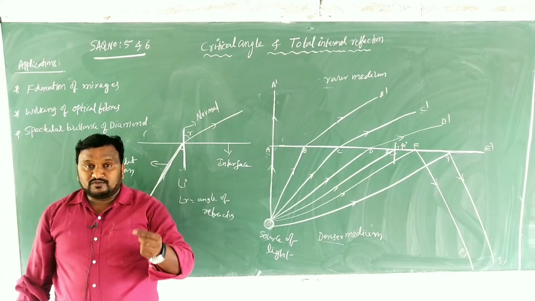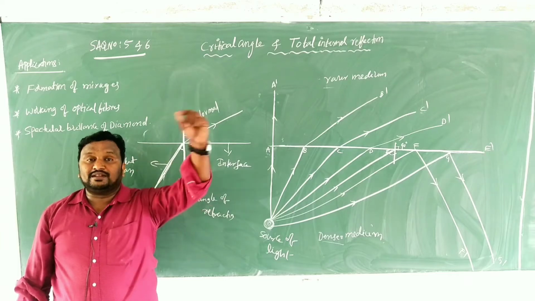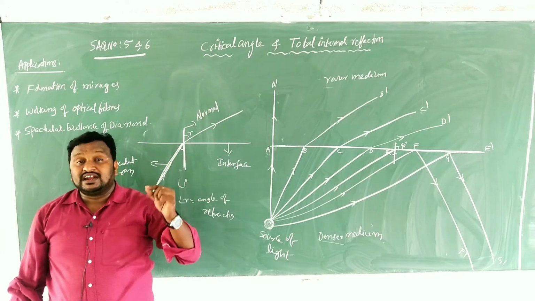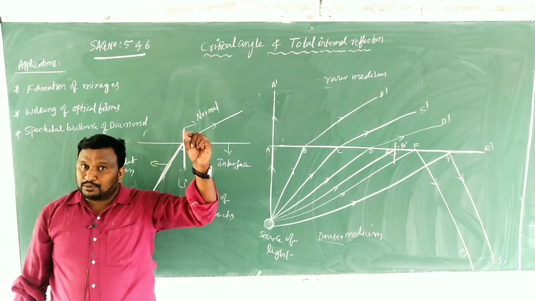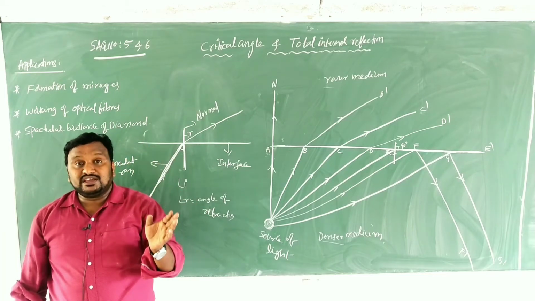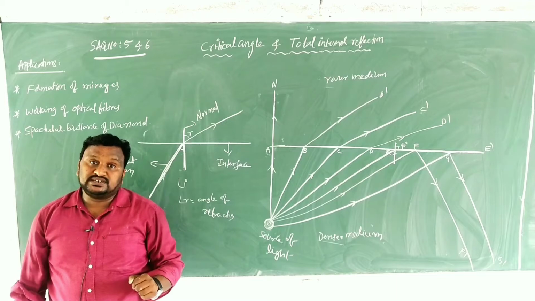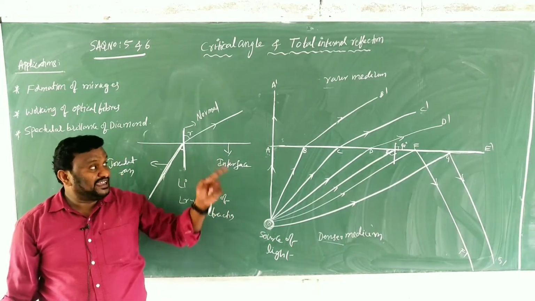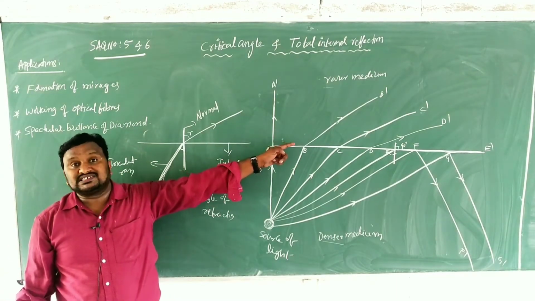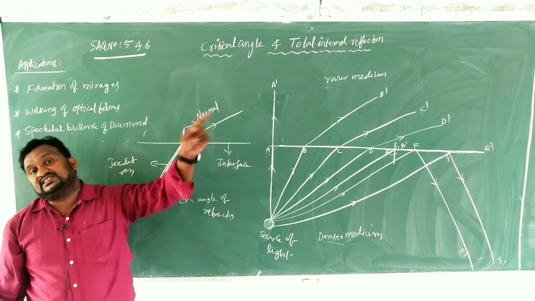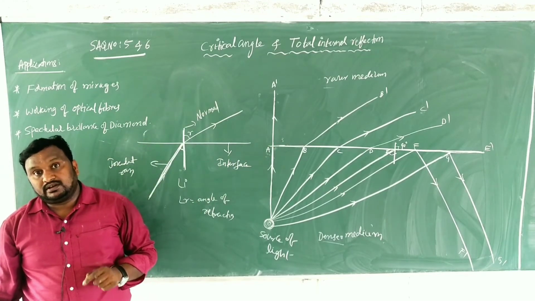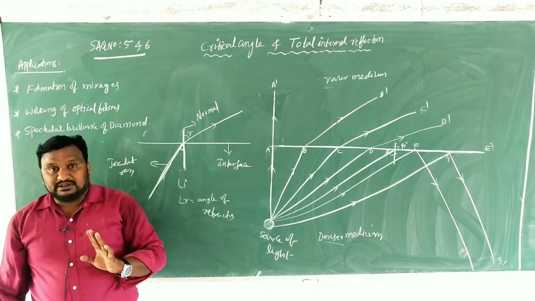When the light is moving from denser medium to the rarer medium, the refracted ray bends away from the normal. That's why in this case the angle R is greater than angle I in every case. Clear? You have to remember that point.